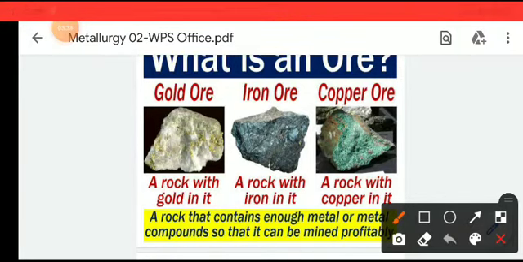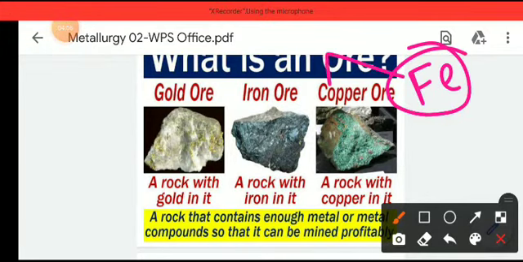Let it be very clear that any compound that has a particular element is called a mineral. And from those many minerals, the one from which we can extract the metal profitably and commercially is called the ore. In the case of iron, there are limonite, hematite, and magnetite.